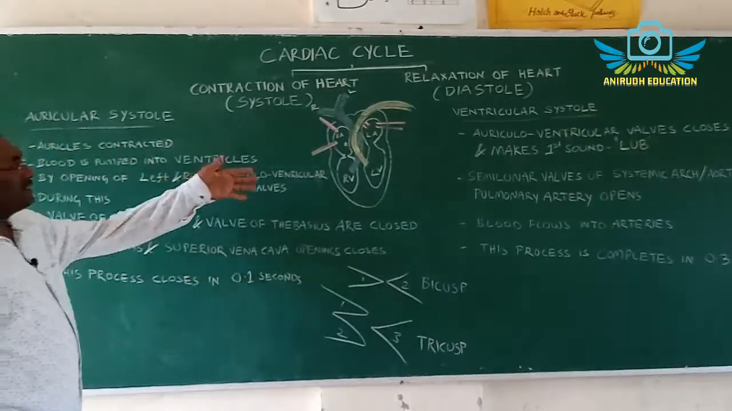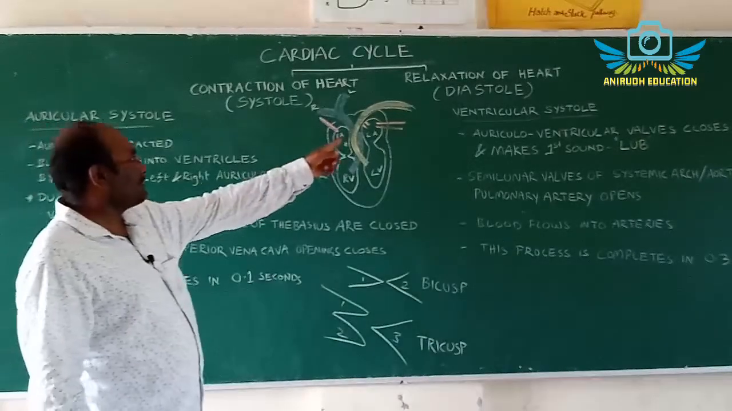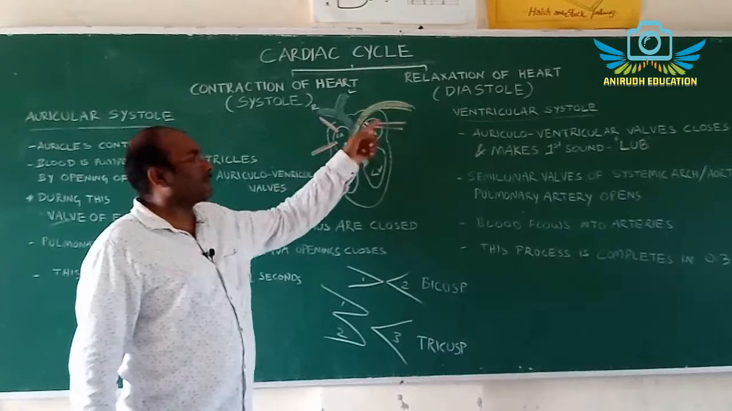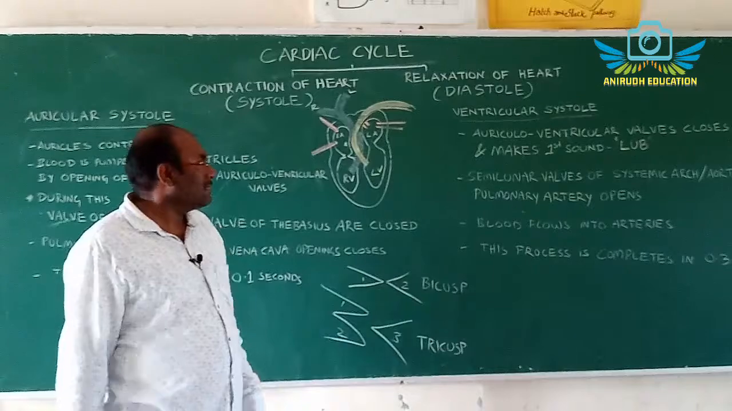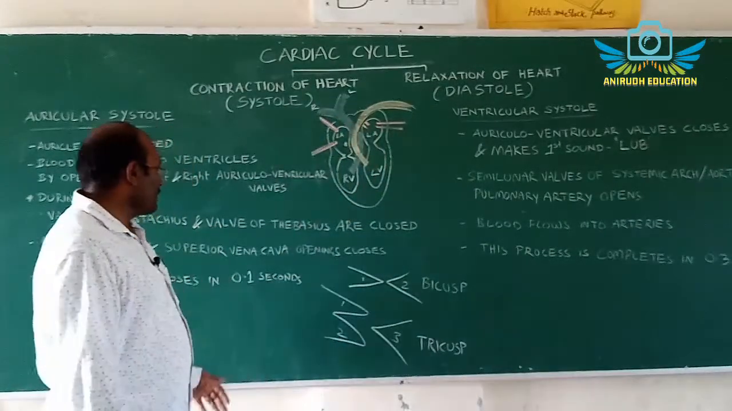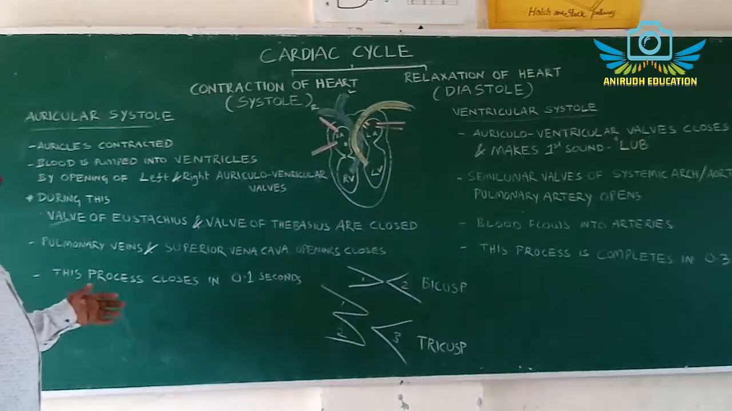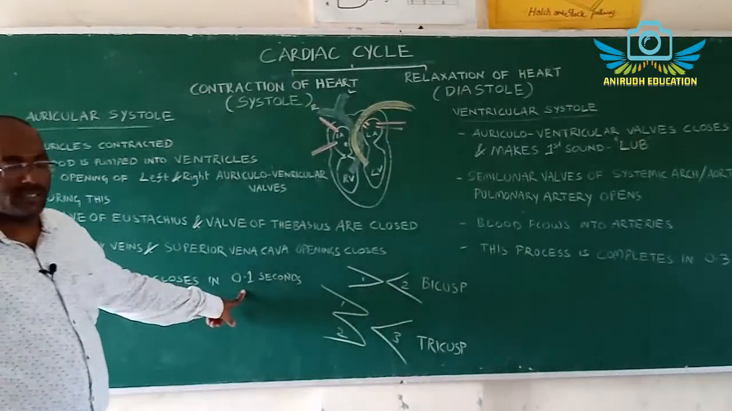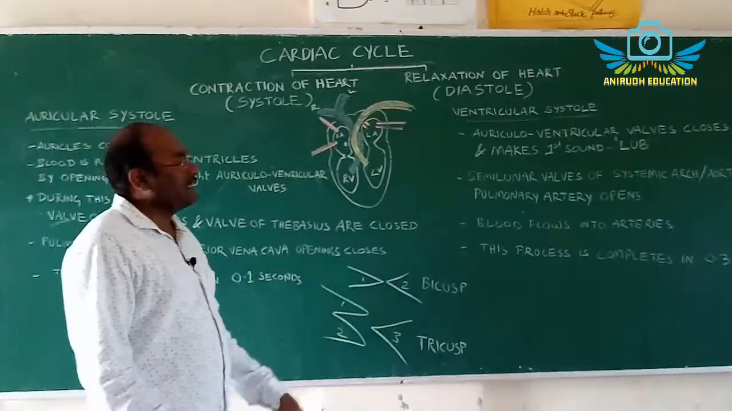Now the blood is entering into the right ventricle. At the same time, the 4 pulmonary veins arising from the lungs and connected into the left atrium also close. This entire process is completed in 0.1 second.